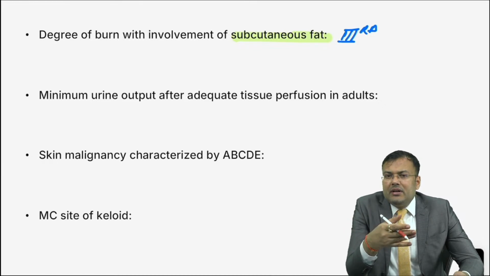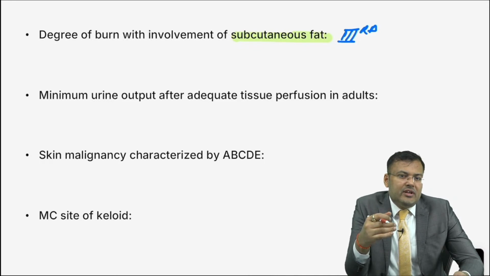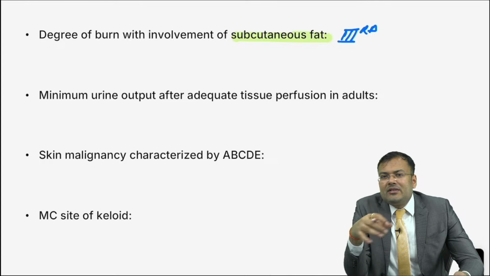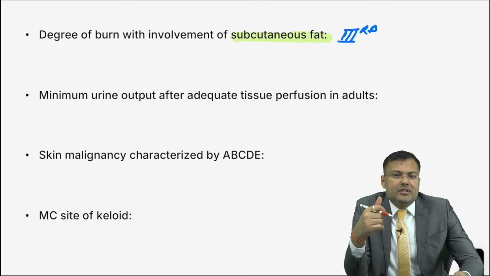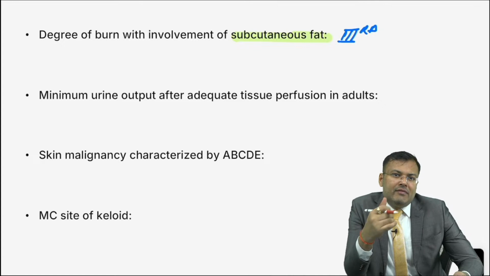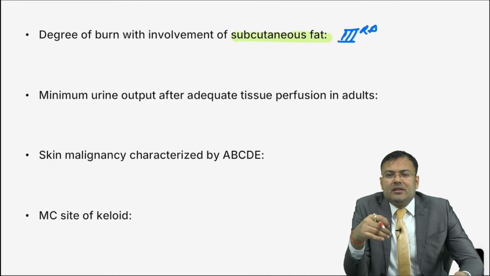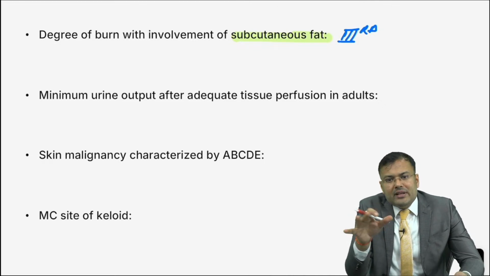In third degree burn, there is full thickness burn with involvement of subcutaneous fat, and in stage 3, full thickness skin loss is there with involvement of subcutaneous tissue. Whenever you can see underlying structure apart from skin, you can see muscle, bone or brain, that is 4th degree burn. And in stage 4, whenever you can see underlying muscle, bone, this is stage 4. So it is very similar.